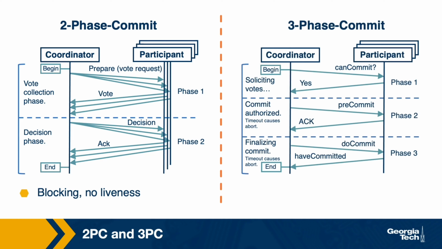The three-phase commit protocol addresses this blocking problem. There is an initial pre-prepare phase, followed by the actual prepare phase when the votes are solicited, and then the decision phase when the decision is communicated to or eventually learned by all. If a node fails, this protocol won't block all nodes, so it guarantees liveness. However, it only works with a fail-stop mode. It assumes that if a node fails, it won't restart, or that if a message is delayed beyond the timeout, it will not ultimately be delivered at some later time. And if that's not the case, the protocol will raise issues with safety, meaning that it will not be able to guarantee which proposed value is agreed upon at which node.